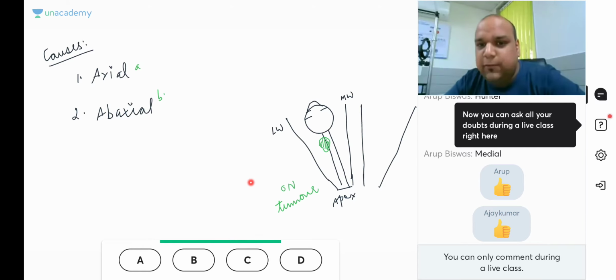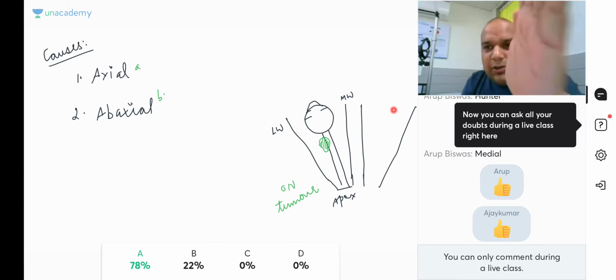So 75% of you are right. Mitul, Jinal, Arup, Sambit, Vijay, Sanket, Hasitha, all of you are right, but some of you are wrong also. Axial basically means protrusion along the anteroposterior axis.